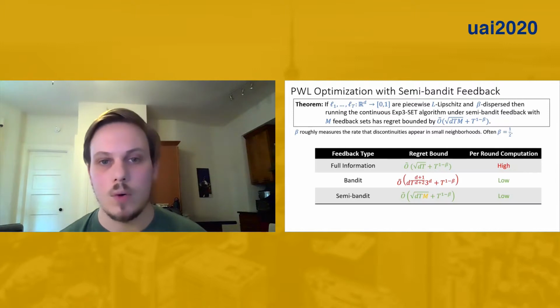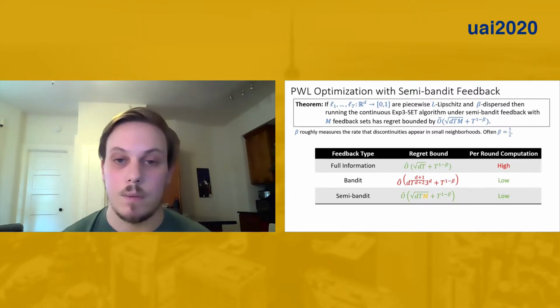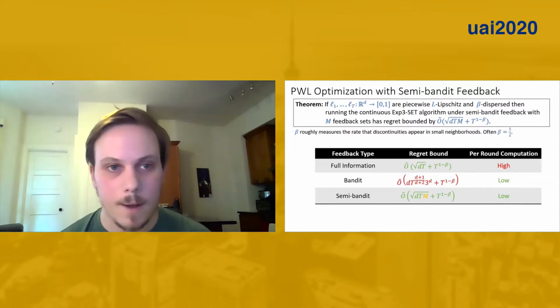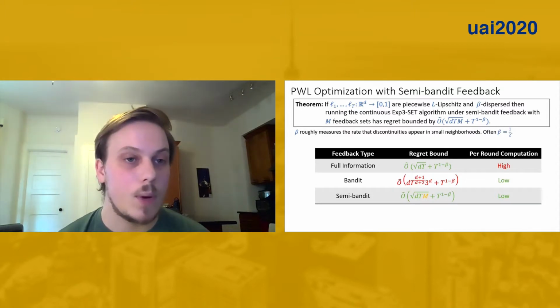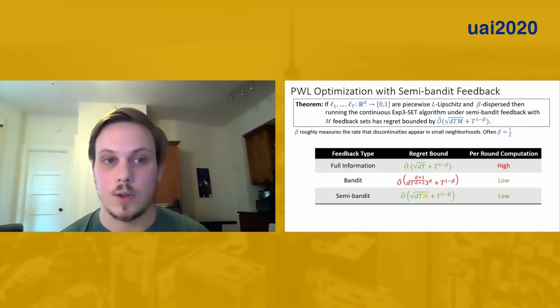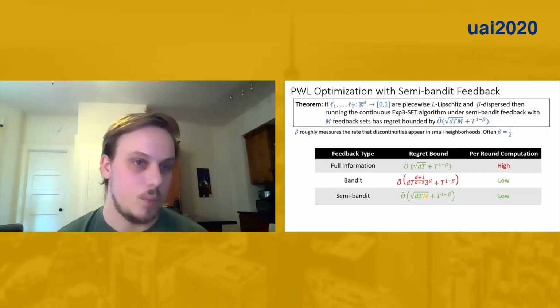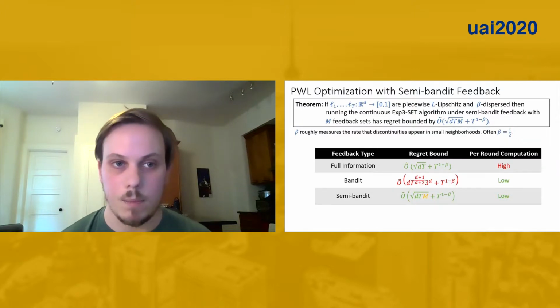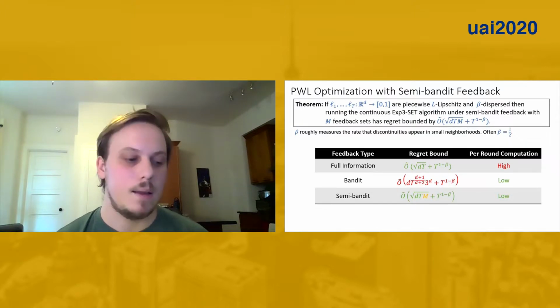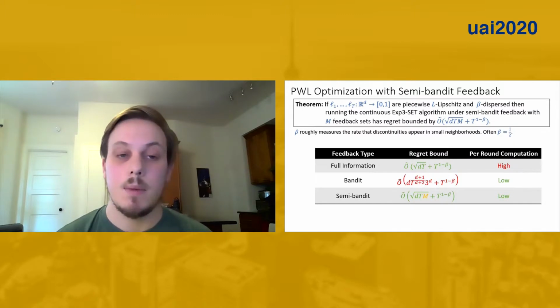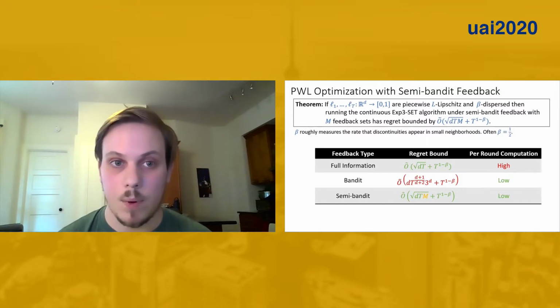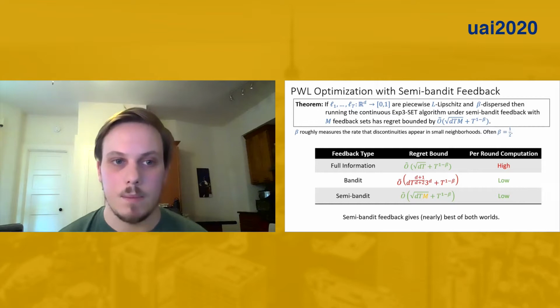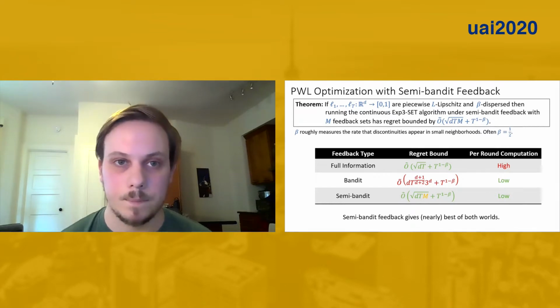Okay, so let's compare this to the best known algorithms for the other two feedback regimes, full information and bandit feedback. So the important takeaways are that first, we basically match the full information regret bound, except we have this additional square root m dependence, which is still dramatically improved over the bandit feedback regret bound. And as we discussed before, the semi-bandit and bandit feedback regimes are both efficiently computable per round, while the full information feedback has a high computational cost. So in some sense, this type of feedback is giving us nearly the best of both worlds.